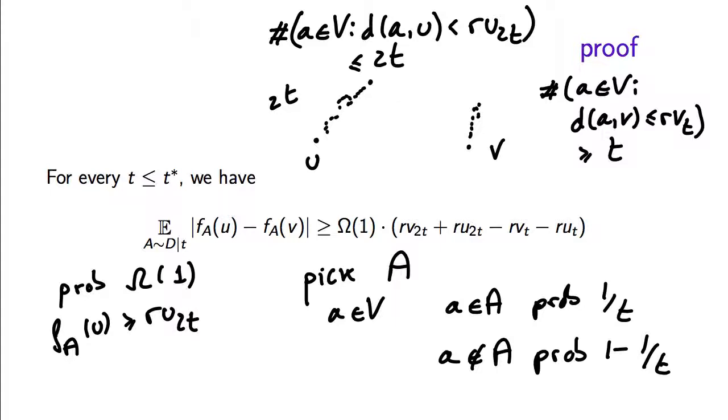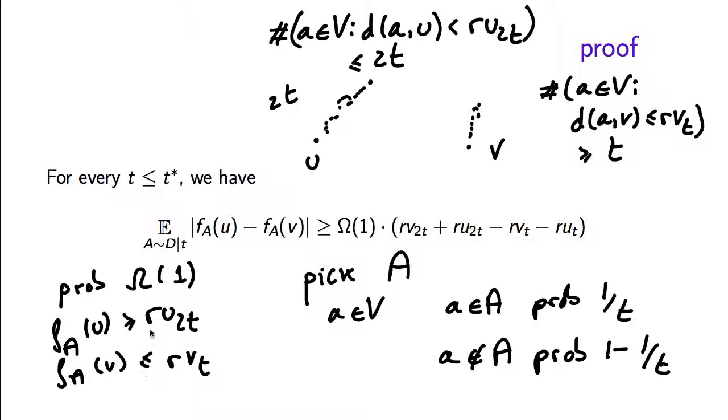But also with constant probability and independently, because both RU2t and RVt are less than the distance from u to v divided by 3, and so those are disjoint sets, A picks at least one of those t elements that are close to v. And so we can also say that with constant probability, FAV is going to be smaller than RVt.